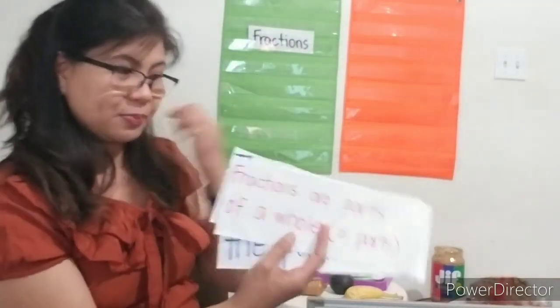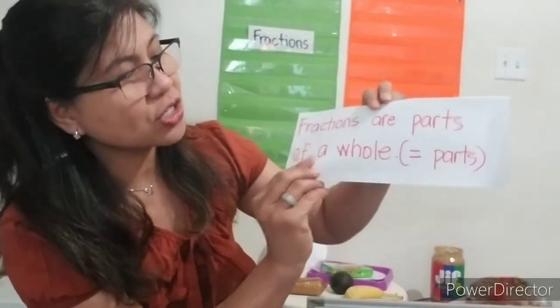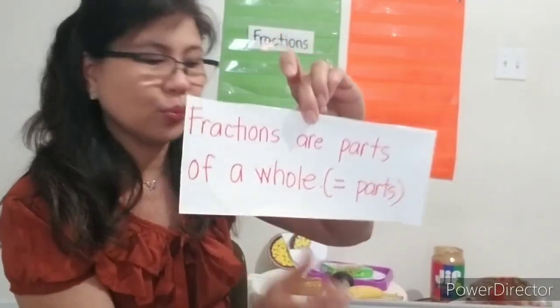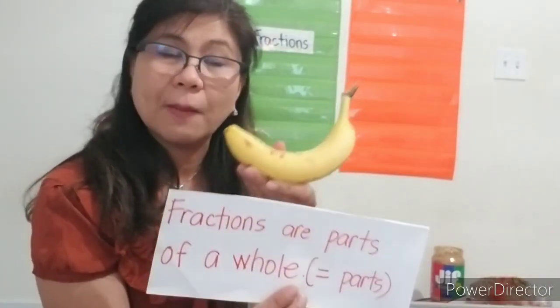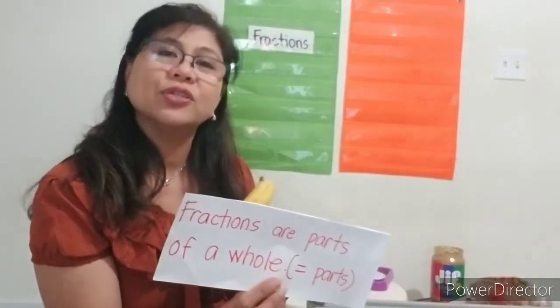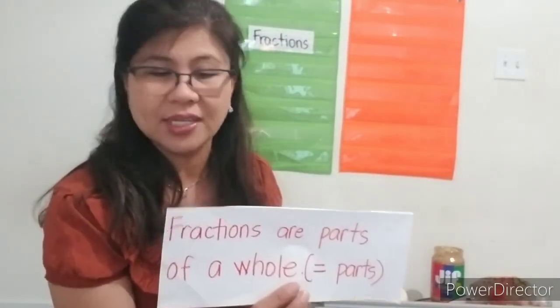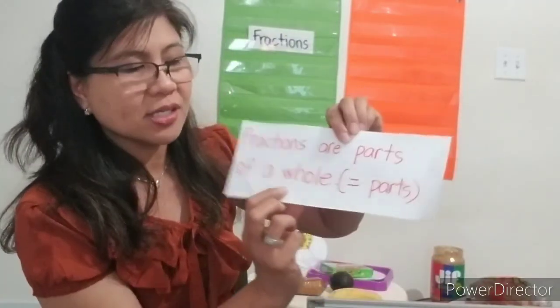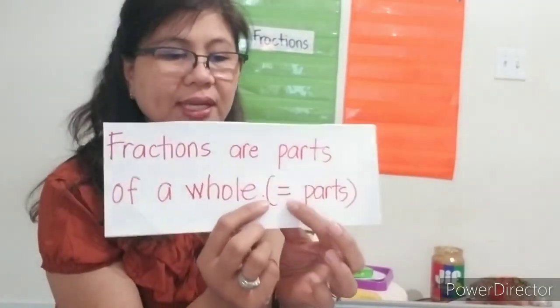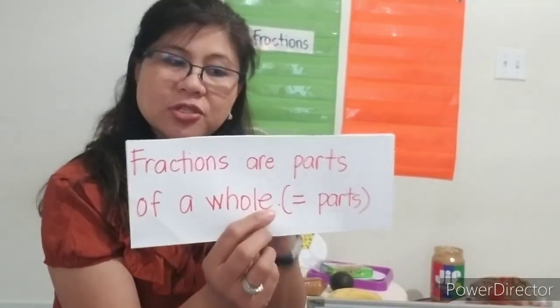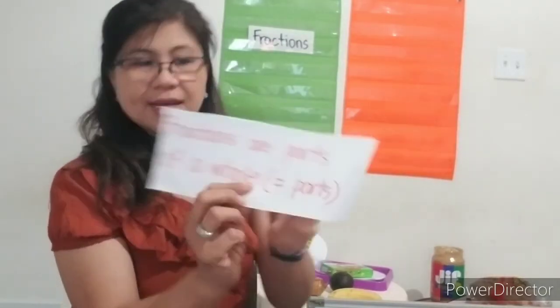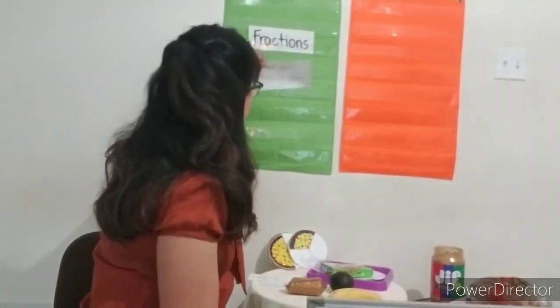Now let's go to the terms. We need to learn the important words before we proceed to our lesson. The first one says, fractions are parts of a whole. So we have the whole banana. If I slice the banana, what do you call the part that I'm going to share with you? And what do you call the part that I am going to eat? Fractions are parts of a whole, but we need to do it equally. The equal parts. Remember we talked about the equal sign when we did addition and subtraction? We will remember that sign when we do fractions, okay?